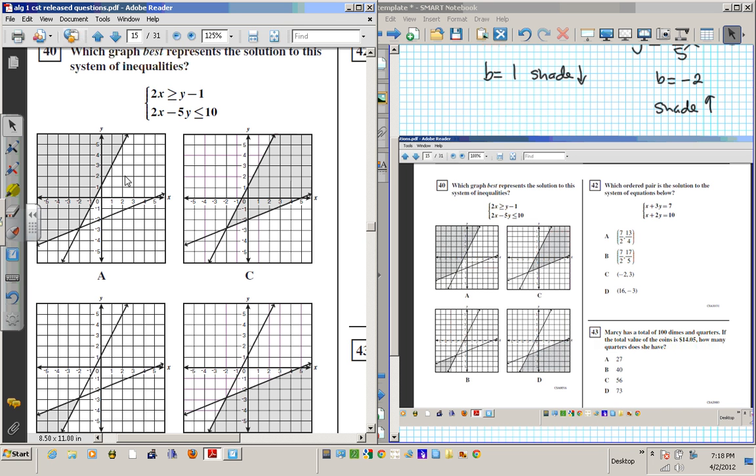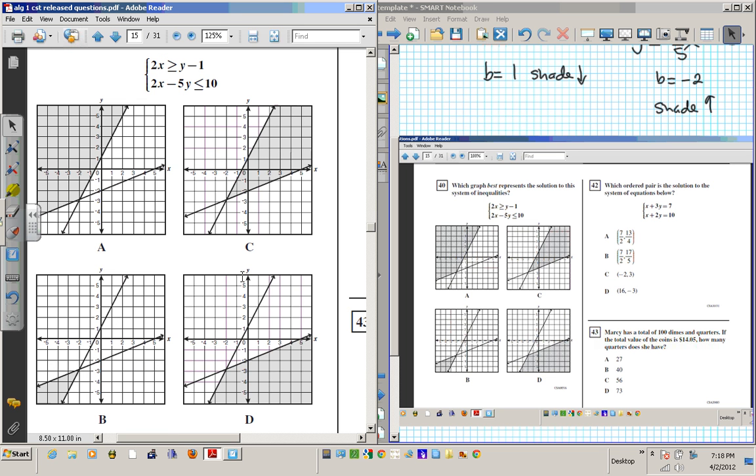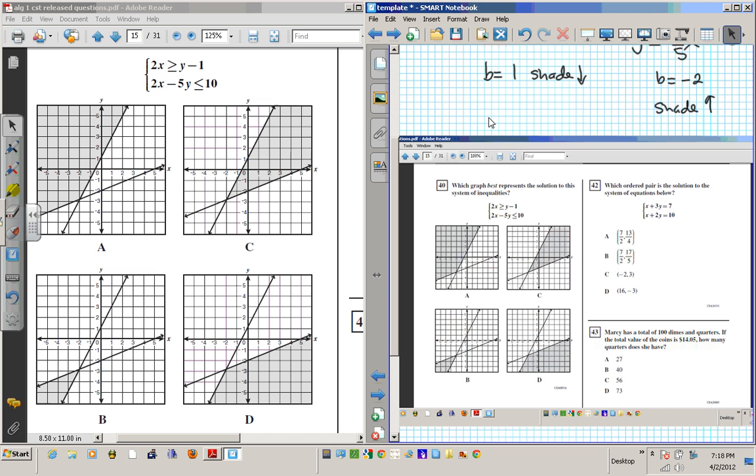So all these graphs are basically similar, because they also have the same slope. The only thing that's different is where they're shaded. So this is a shading problem. This question is testing your understanding of shading, okay?